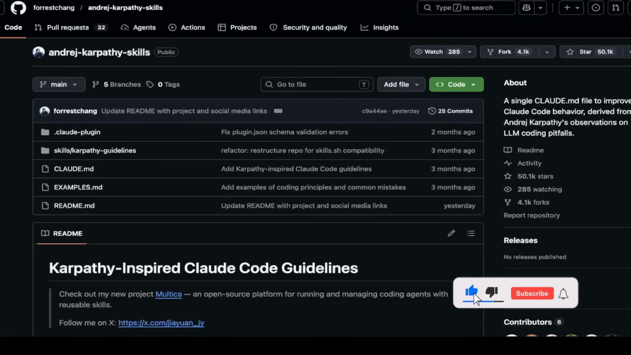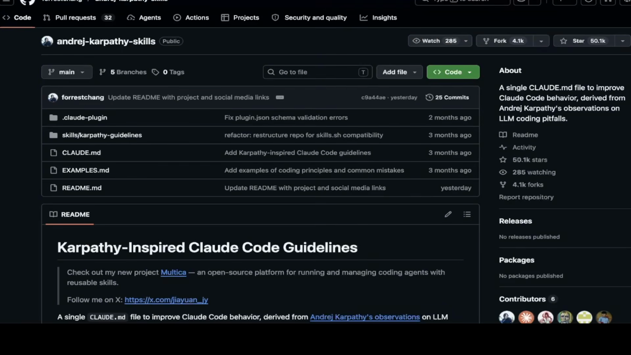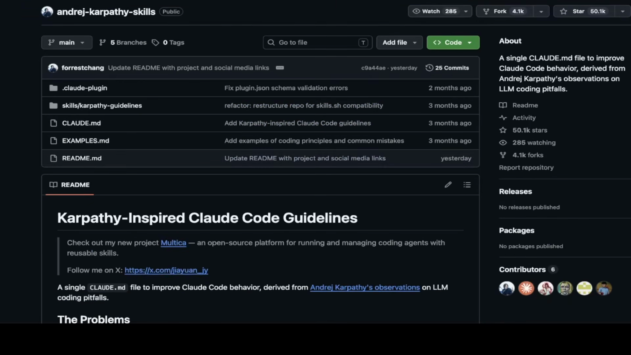So in today's tutorial, we're going to talk about a very interesting trending project. It's called Andrej Karpathy Skills. This is a single Claude.md file to improve Claude Code behavior. It got 50k stars in a very short amount of time.